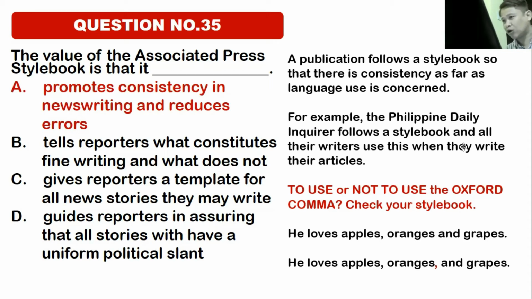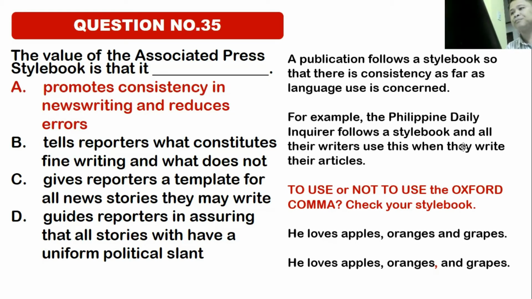The second sentence here employs the use of the Oxford comma. So if you are a writer of the Philippine Daily Inquirer and you are confused whether to use the Oxford comma or not, then check your publication's style book because that will serve as your guide.